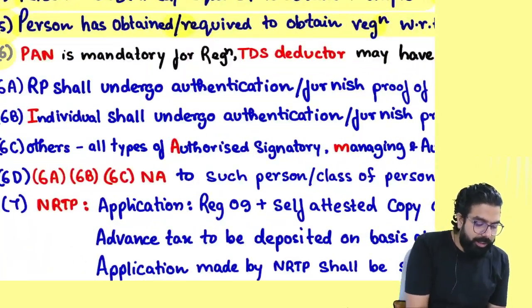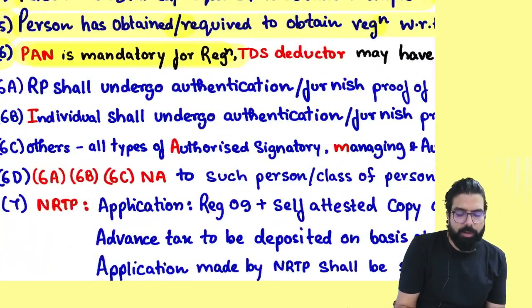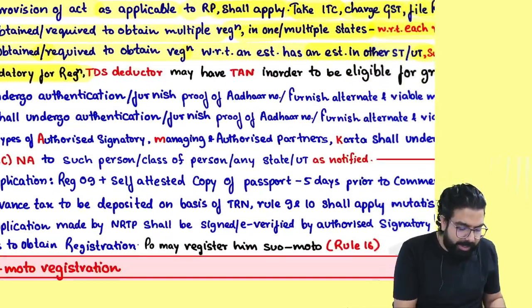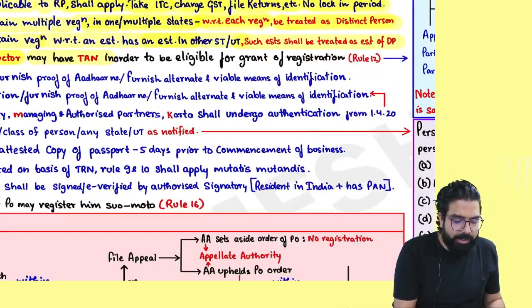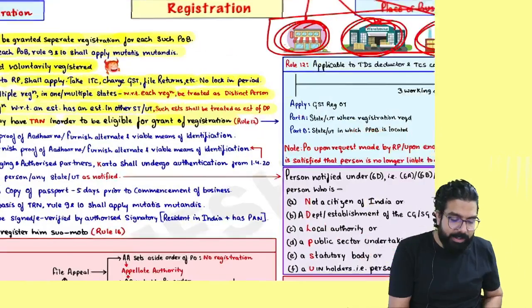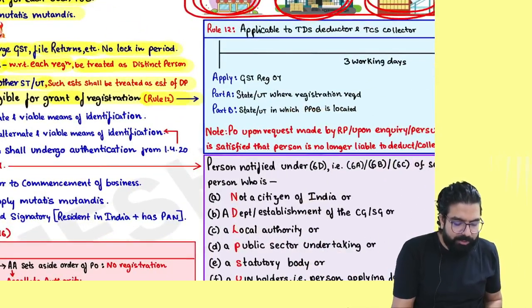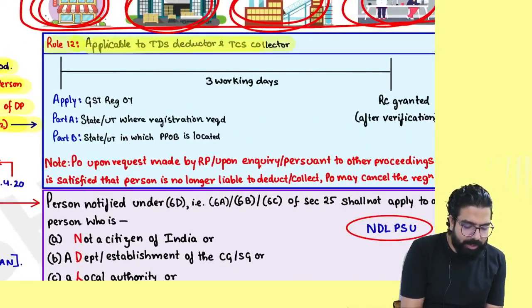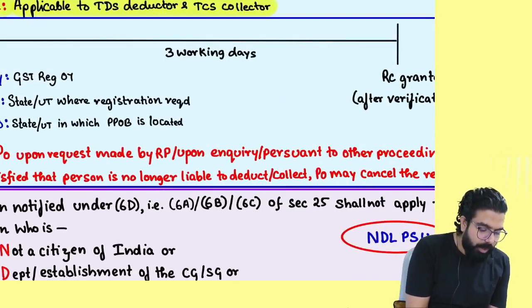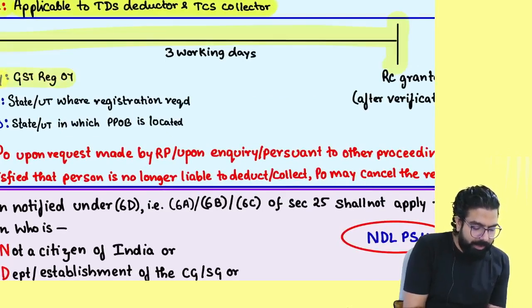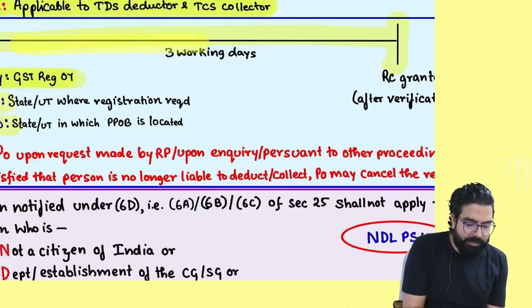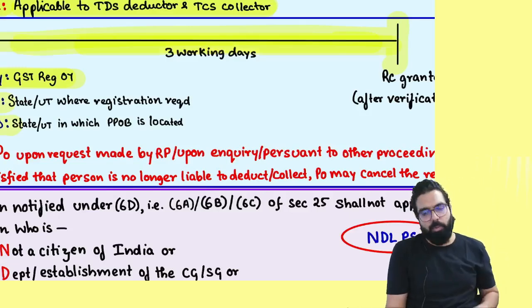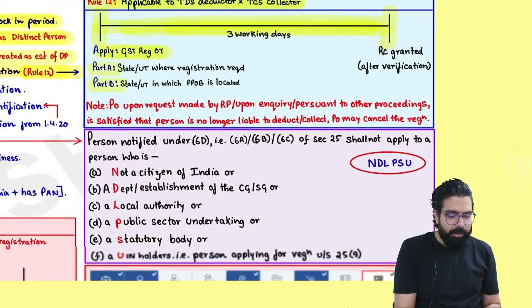Everyone over here, the sixth one says PAN is mandatory for registration. If you are a TDS deductor, you may be granted TAN in order to be eligible for grant of registration. And for a TDS deductor, always remember, rule number 12 is applicable. How will the TDS deductor and TCS collector take registration? They have to apply in GST REG-07. Part A and Part B they will give the details, and registration will be given within how many days? 3 working days. Not very important.